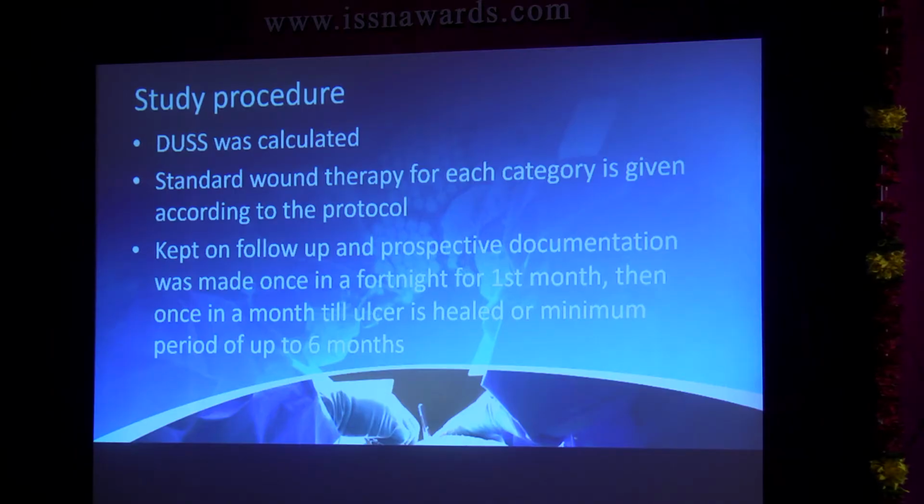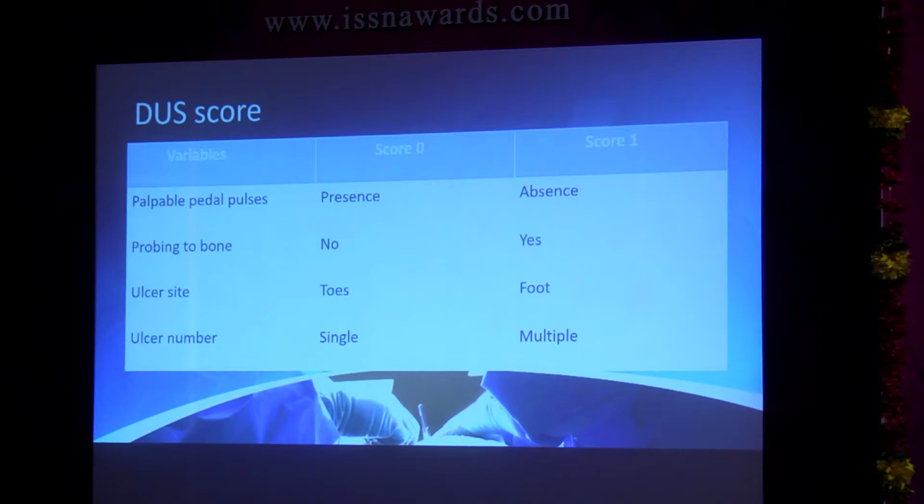We have calculated the DUSS score, which is there in the next slide. We have followed standard wound therapy for all patients according to the usual general protocol. For infective cases, we deal with them with antibiotics, and wound debridement for deep ulcers. We've kept the patients on follow-up for a minimum of the first fortnight, then 1 month, then till the ulcer has healed, a minimum period of up to 6 months. This is the DUSS score that we've been following and we've validated in our practice with the 4 P's.